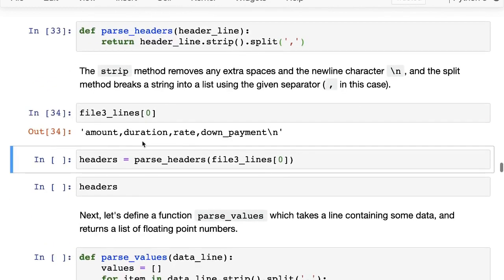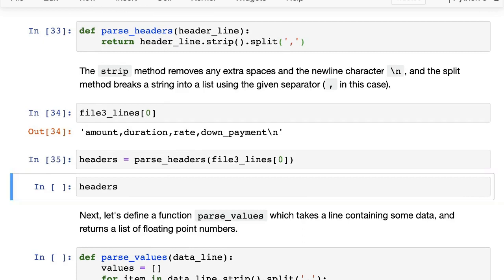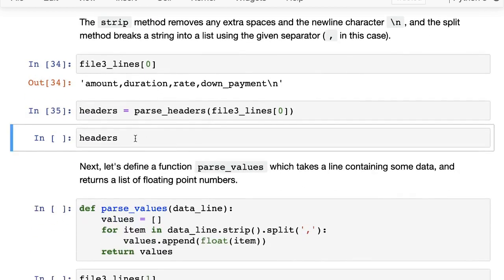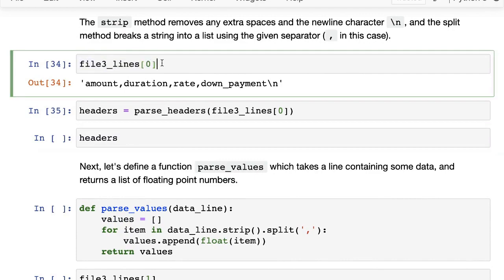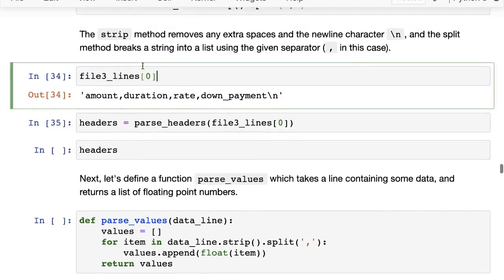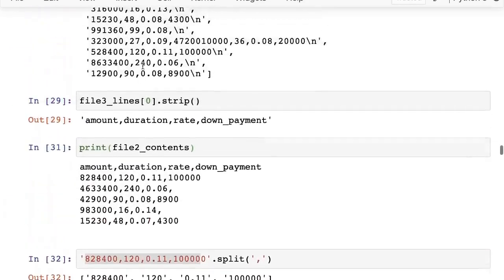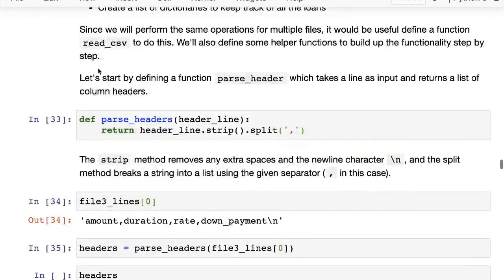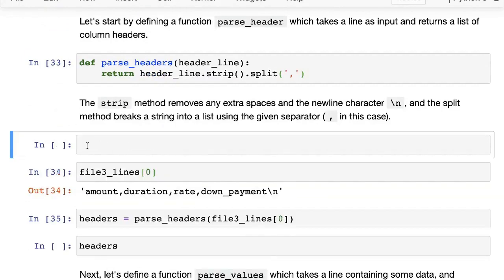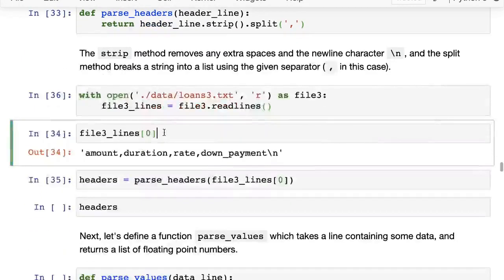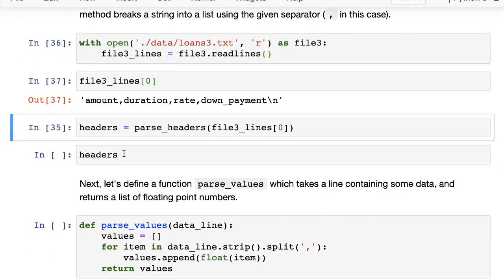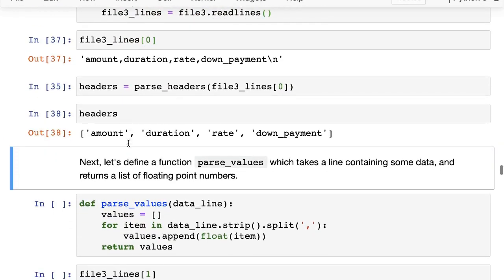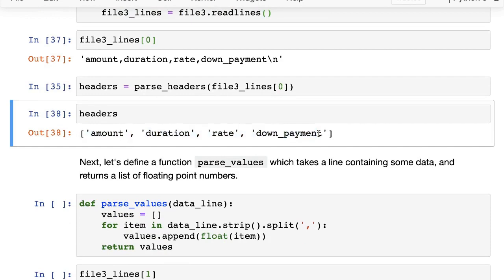So this is the header line, amount, duration, rate, down payment, new line, comma separated. We call parse headers on this line from file3_lines, which we just read previously. So remember, file3_lines came in here. So now we check the headers, and it looks like we now have the headers amount, duration, rate, and down payment in a list.